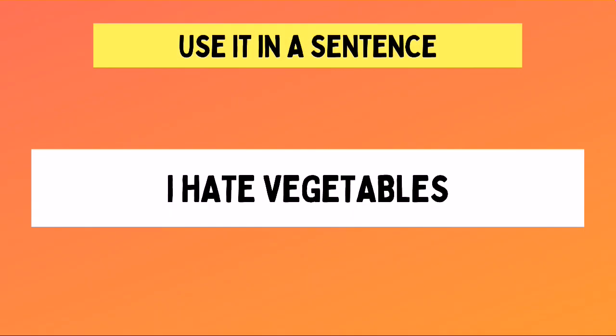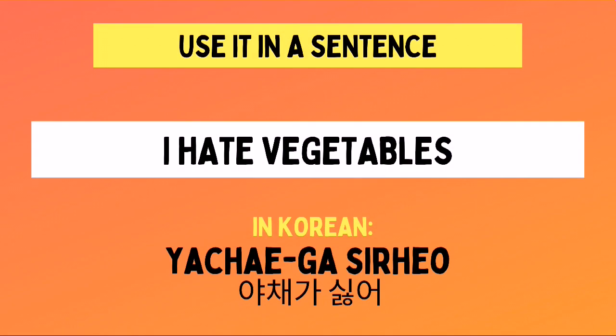Now let's try to look into this example English sentence. It says, I hate vegetables. Again, I hate vegetables. The Korean translation of this sentence is 야채가 싫어. Again, it's 야채가 싫어.